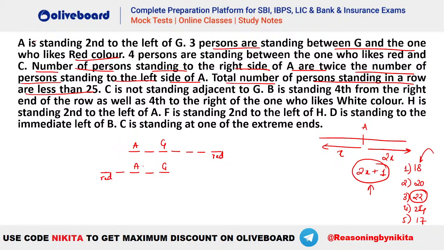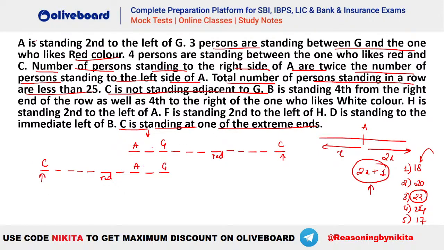Now it is given 4 persons are standing between red and C, and also it is given C is not adjacent to G. So you can see that you cannot place your C here because C cannot be a neighbor of G. So 1, 2, 3, 4, this will be your C because there have to be 4 persons between red and C. And in the second case you will see 1, 2, 3 and 4, this will be your C. These are the 2 arrangements that we are getting. Now have a look at the last line. It says C is standing at one of the extreme ends. That means this is the extreme end and this is the extreme end.